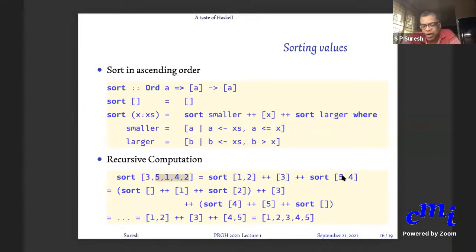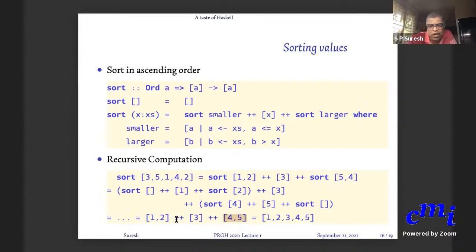5 is the original element. What are the elements smaller than 5 in the list that follows? Just 4. So, sort of 4 plus 5 plus the empty list. There is nothing that is greater than 5. Eventually this portion will get simplified to just 1, 2, and this portion will eventually get simplified to 4, 5. And you put it all together in that order.